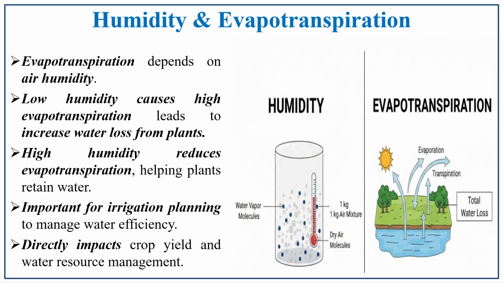Humidity and evapotranspiration. Transpiration is the water loss from plants, that is, green leaves. Combined with evaporation, it is known as evapotranspiration. Evapotranspiration depends on air humidity, so air humidity plays an important role in it. Low humidity causes high evapotranspiration, which leads to increased water loss from the plants, so there will be a dry condition.